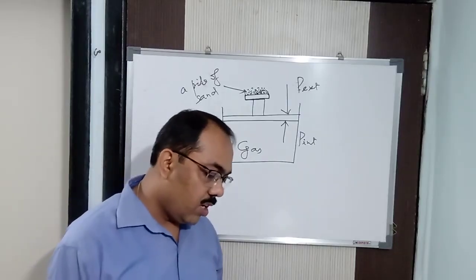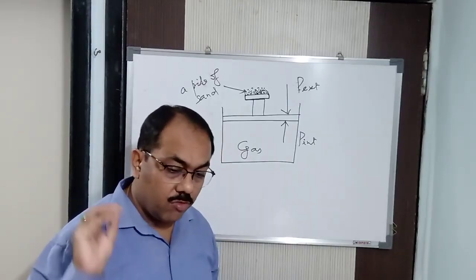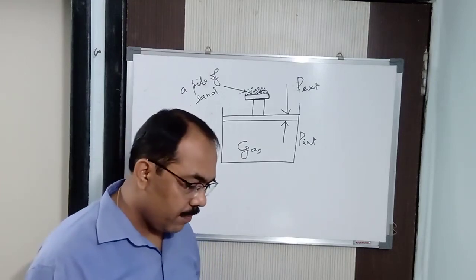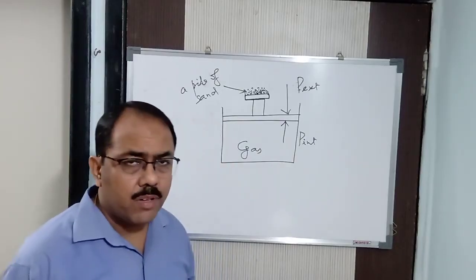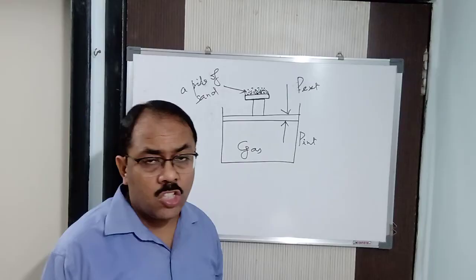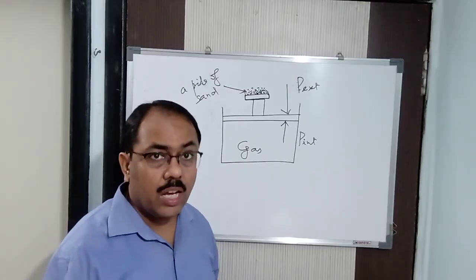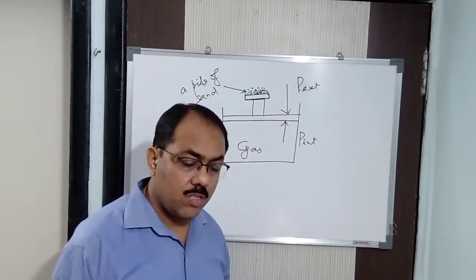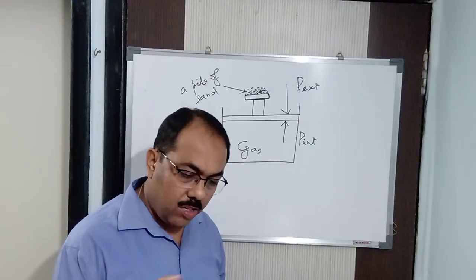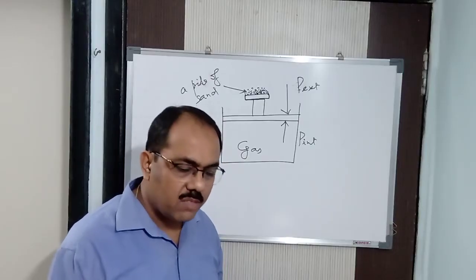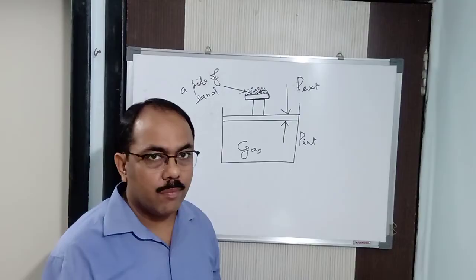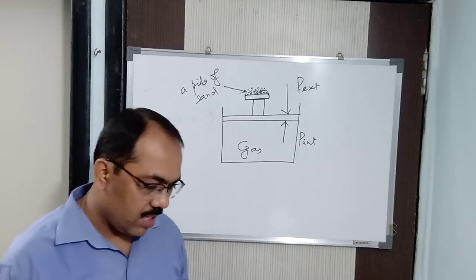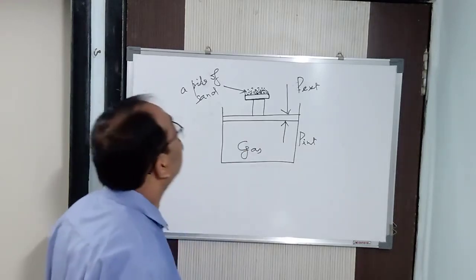Alright, so work obtained, it's a very important point, you may note it down. The work obtained by this process is maximum in case of reversible process. But in case of irreversible process, the work obtained is not maximum. When I teach you about work, I'll tell you how the work done is maximum in case of reversible process. In case of irreversible process, the work done is less compared to reversible process. I don't say it is minimum, but it is not maximum. The work done by an irreversible process is less than the work done by a reversible process. Clear? I hope all these things are clear to you.